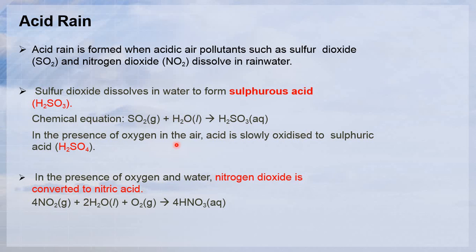In the presence of oxygen in the air, the acid is slowly oxidized to sulfuric acid, which is a very strong acid. In the presence of oxygen and water, nitrogen dioxide is converted to nitric acid. So nitrogen dioxide reacts with water and oxygen to give you nitric acid, also known as a strong acid.